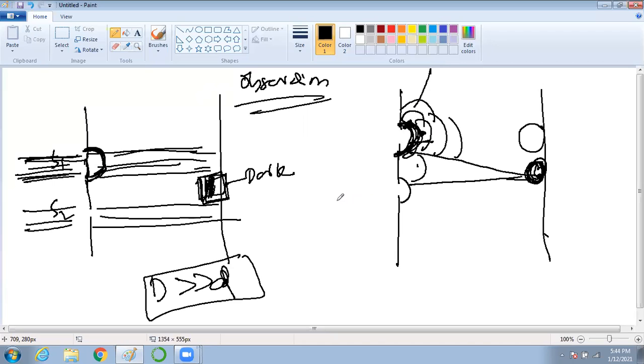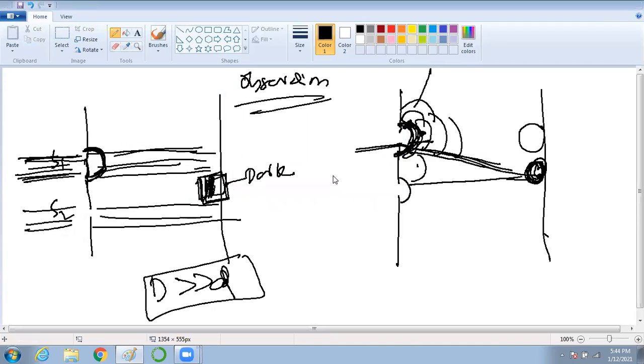So ideally, what is happening? Light is bending. Which is supposed to come like this, it is bending. That means this is an aperture, this is basically an obstacle. It is bending. This is what I'm trying to explain. Am I clear? Yes, sir.